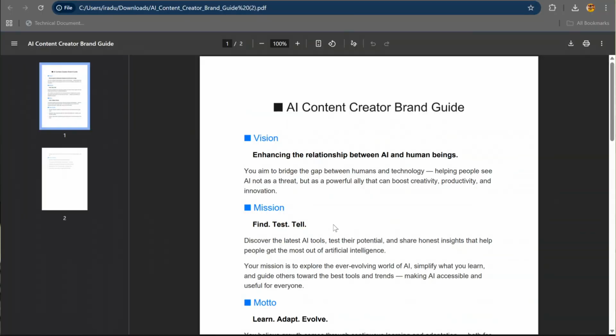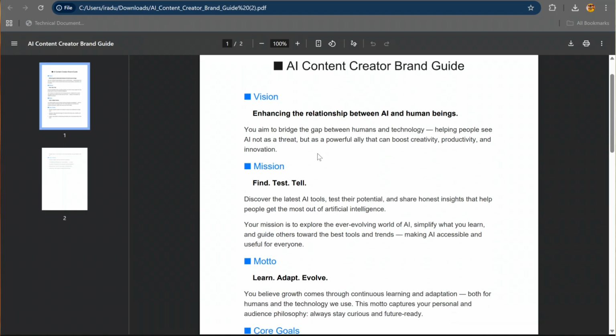So this is a very basic document that highlights the things. Maybe later on I'm going to make it nicer looking. But for now, I really have a very good draft of my vision, mission, and motto that I'll be using.